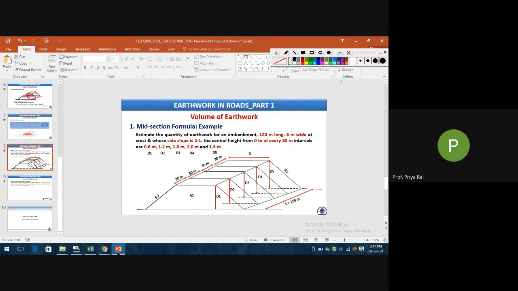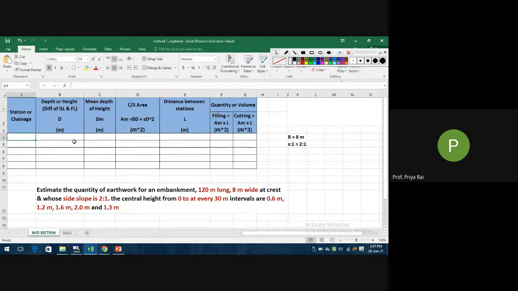Clear? So here we can write 0, since they started from 0 chainage, then first, second, third, fourth. What is the height? Actually we are doing embankment, so here D equals height.